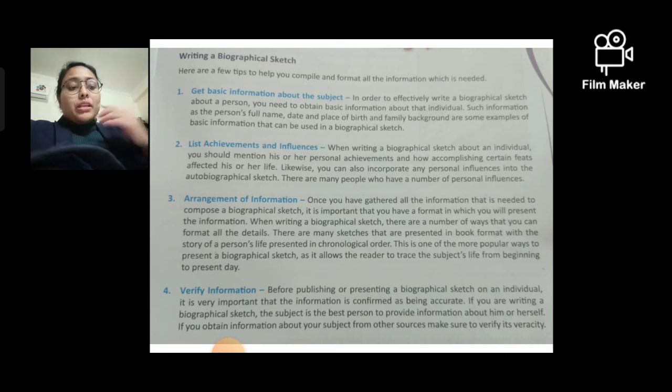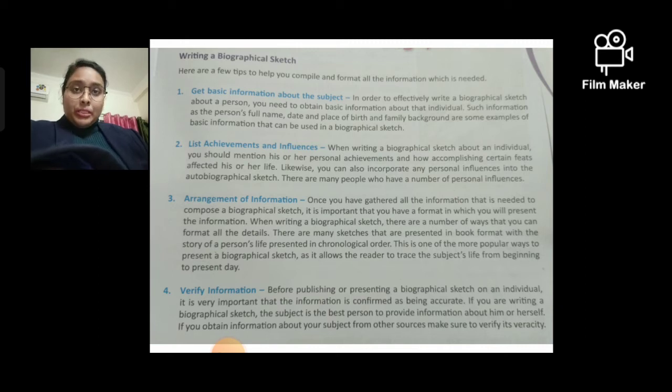Okay, so you can tell about their personal achievements and how it has affected other people. Okay, and their personal influences also.